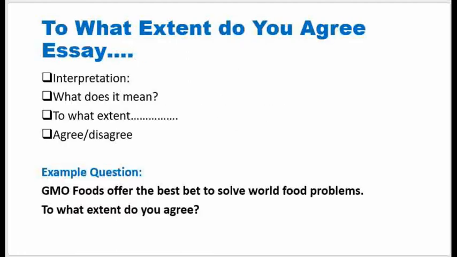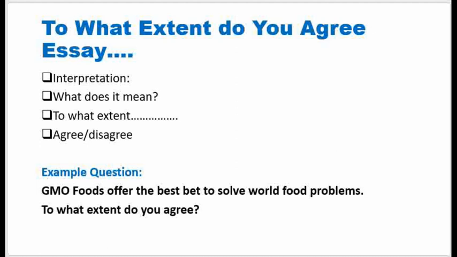Now, to what extent do you agree? When you see such a question, what comes to your mind? In understanding how to write this essay, we need to interpret this statement. So we need to do an interpretation, and we need to understand what it means. So we ask ourselves, what does it mean? We also need to interpret to what extent, and we also need to know that you can agree or we can disagree.